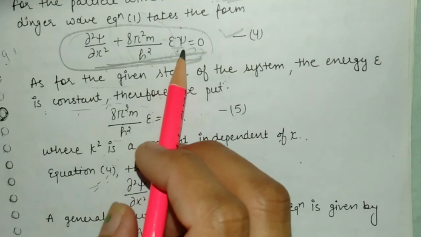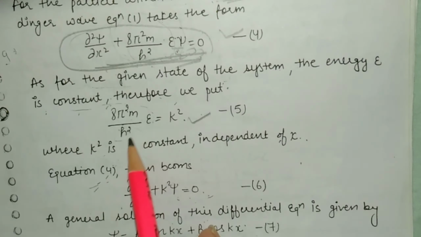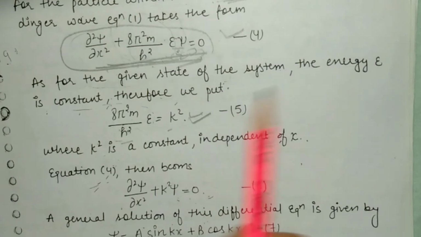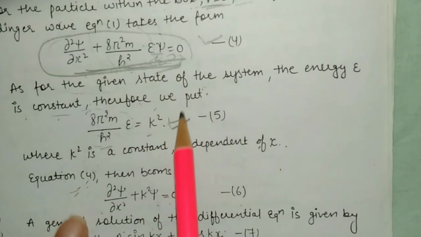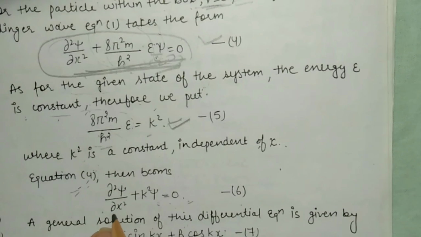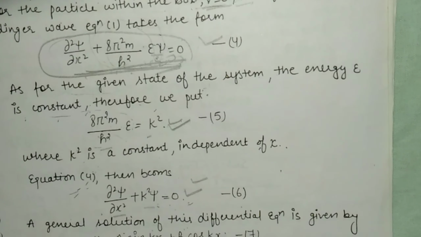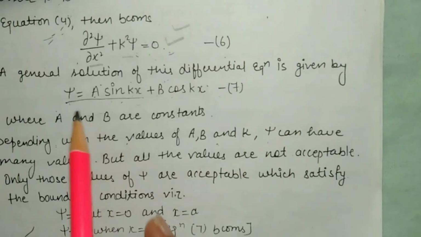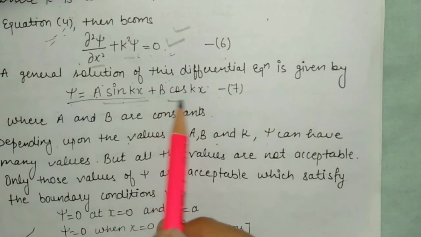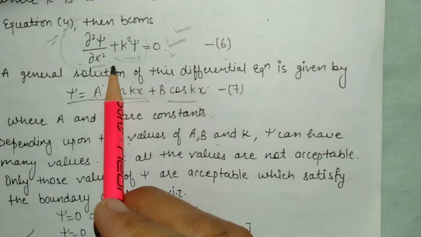So to simplify this equation, we consider this constant term 8 pi square m upon h square E to be equal to k square. So by substituting this value as k square, we get the double partial derivative of psi with respect to x square plus k square psi is equal to 0. This is the general double differential equation, and the solution of this equation can be written as psi is equal to a sin kx plus b cos kx. Basically this solution is derived in the mathematical portion.